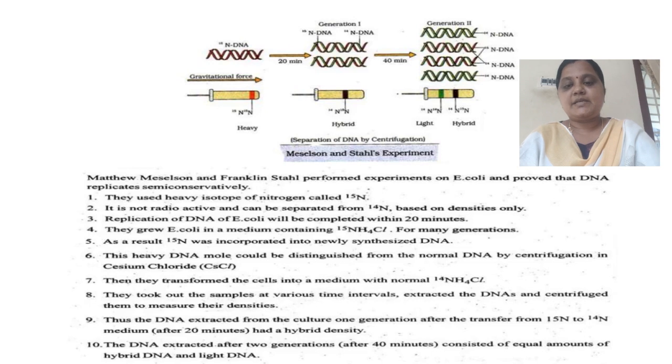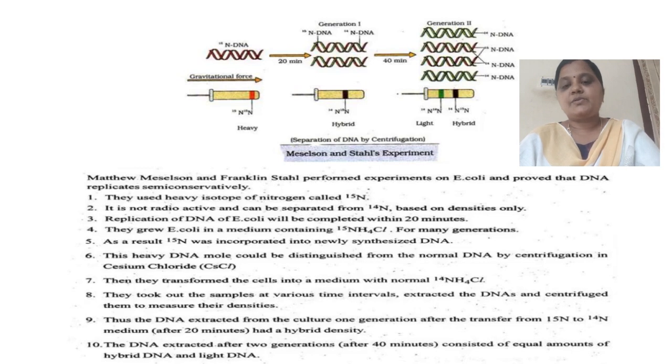As a result, 15N was incorporated into newly synthesized DNA. This heavy DNA can be distinguished from normal DNA by centrifugation in cesium chloride, that is CsCl.